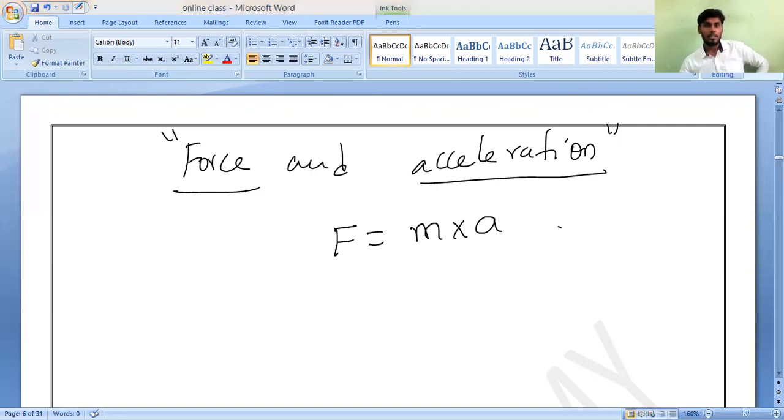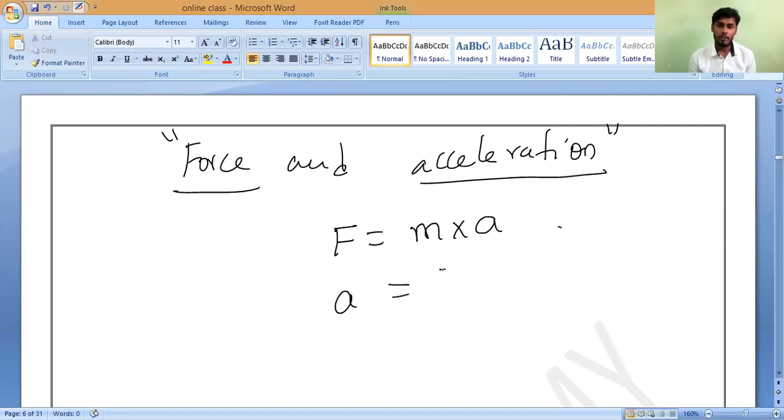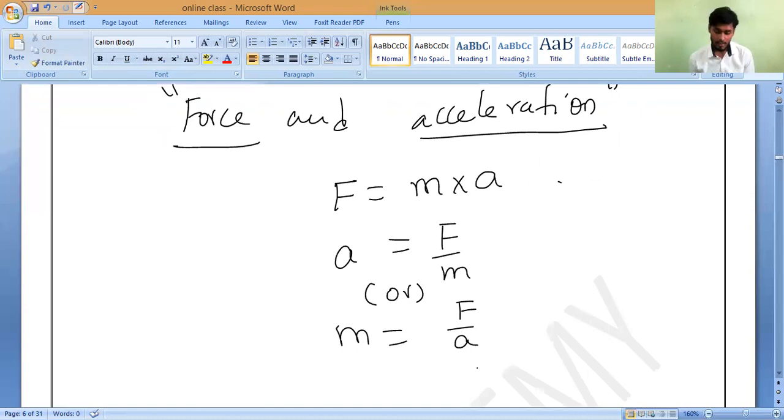From this, acceleration is equal to what is the formula? What is the acceleration equal to? Acceleration is F by M. Force by mass. Or else mass equals F by A. Is it yes or no? Yes, sir.